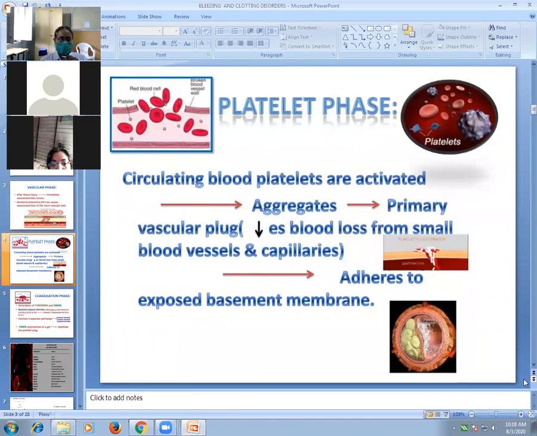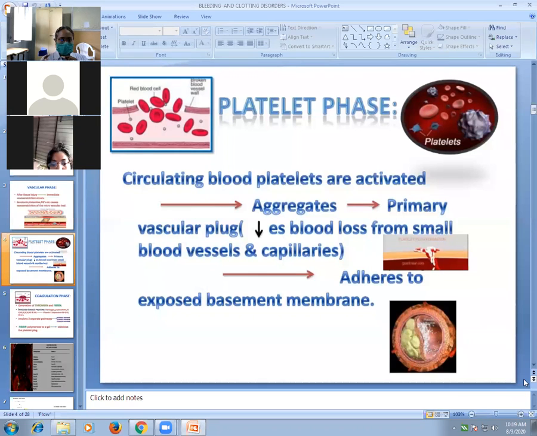Next is the platelet phase. What happens? Circulating blood platelets get activated after tissue injury. Whenever there is damage to the vessels, the endothelial surface gets exposed, a raw area forms, or there is damage to the endothelial layer. So whenever there is injury, platelets get activated. They aggregate at the site of injury and form a plug called the platelet plug, and that arrests the bleeding, particularly from small blood vessels and capillaries.